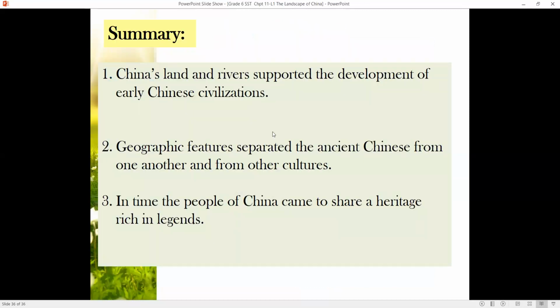Last, we come to the summary of this lesson. China's land and rivers supported the development of early Chinese civilization. Geographic features, or physical features, separated the ancient Chinese from one another and from other cultures. In time, the people of China came to share a heritage rich in legend. We come to the end of the lesson, the landscape of China.